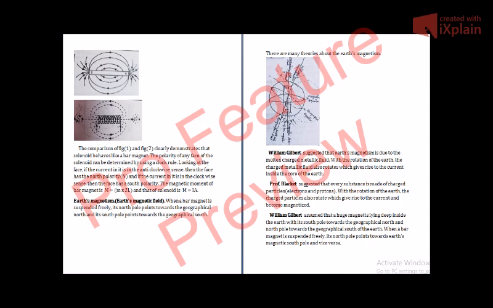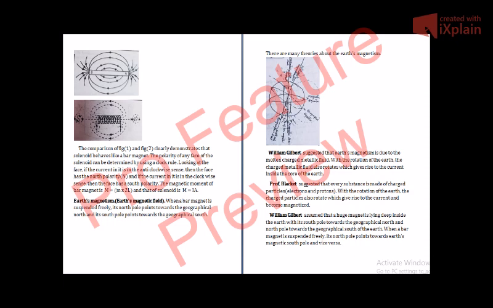So the freely suspended bar magnet always aligns itself in the north-south direction. Its north pole aligns in the geographical north direction, and its south pole sets itself in the geographical south direction.